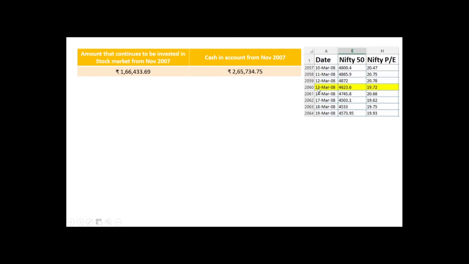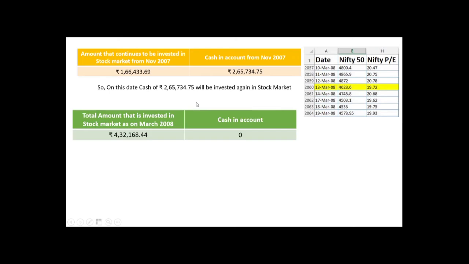So 3 months later, we can see that Nifty P/E is 19.72, which is below 20. So we are investing this money as well in the stock market because stocks are available at a cheaper price, and everything will be invested, and on 13th March 2008 we'll have all this amount invested in the stock market. This amount will continue to be invested until Nifty P/E value crosses 25 next time.